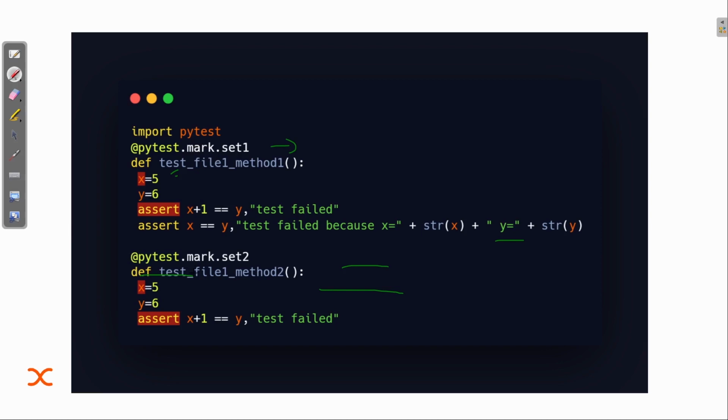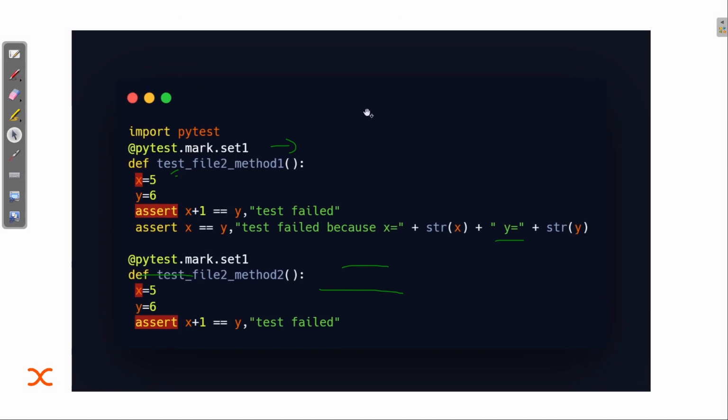Then we have another pytest marker whose name is set2, and this is inside one Python file. I have another Python file with the same marker, and the marker name is set1.